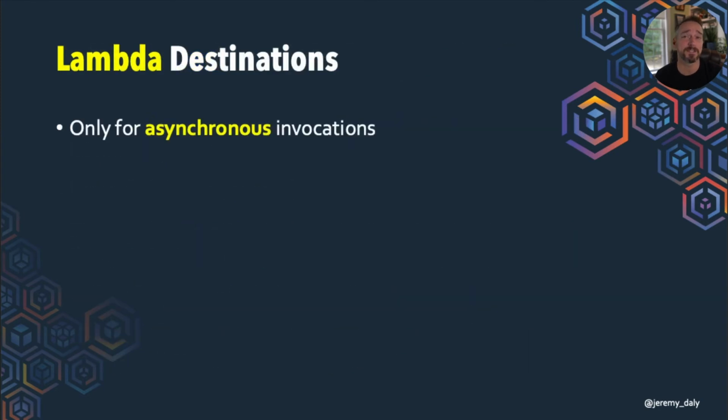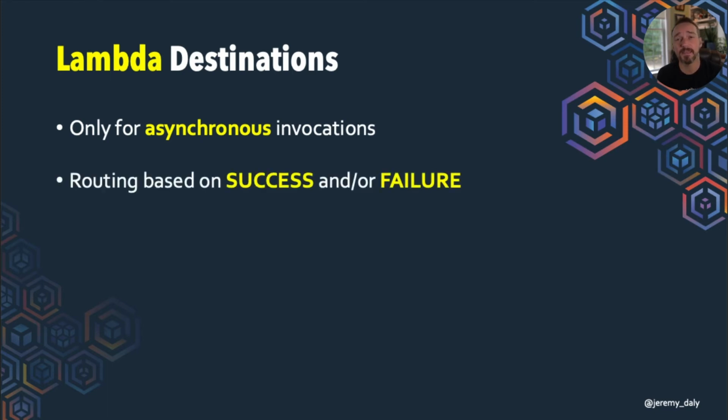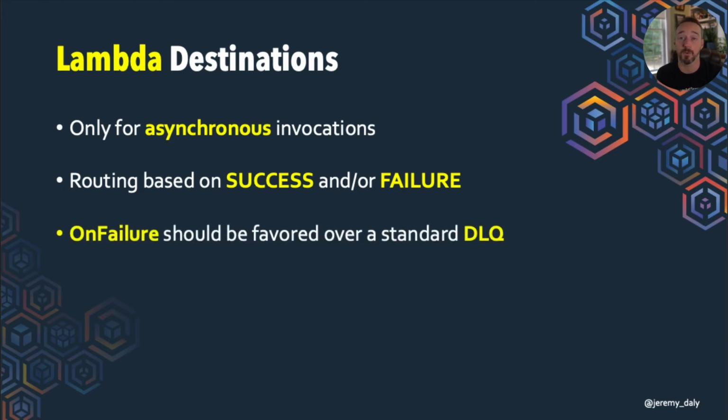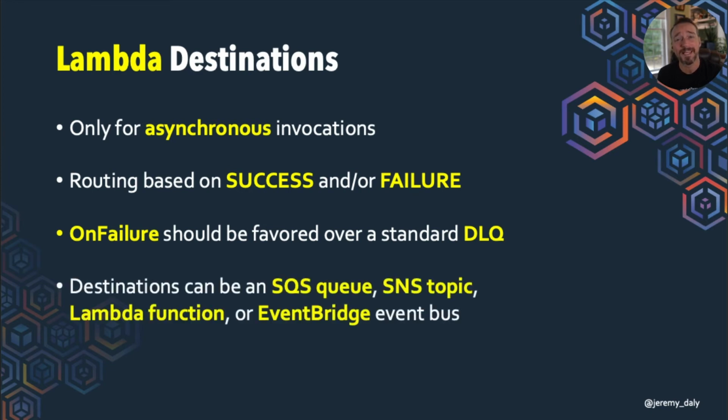Okay, so Lambda destinations. These are only for asynchronous invocations right now, but essentially you can route a response to something on a success or a failure. In the case of a dead letter queue on a Lambda function, you really should choose on-failure Lambda destinations over standard DLQs, because you'll get context information, like the stack trace and some other things, which are really helpful. Destinations can be an SQS queue, an SNS topic, a Lambda function, or EventBridge, which is very cool.